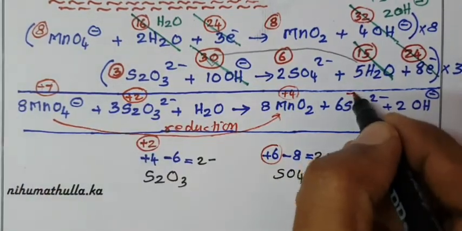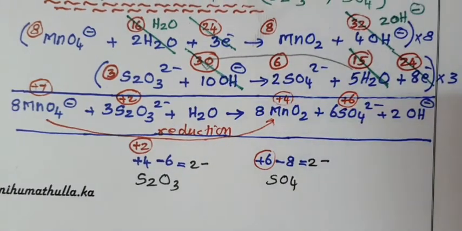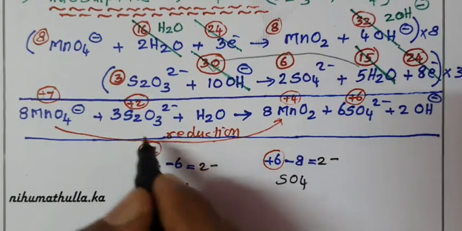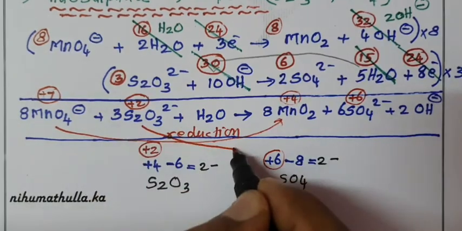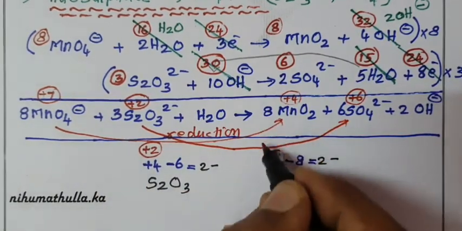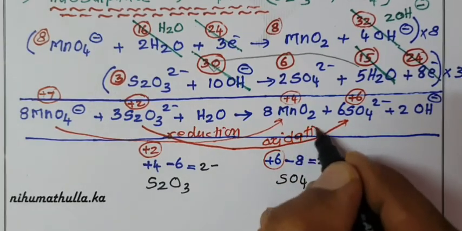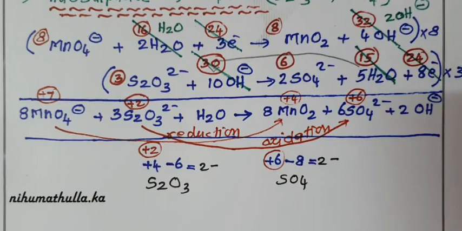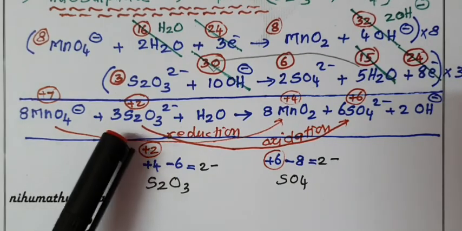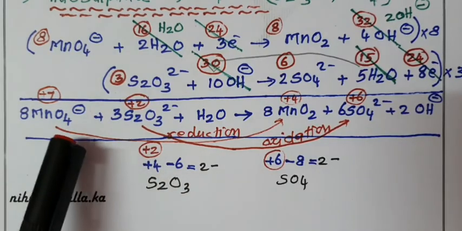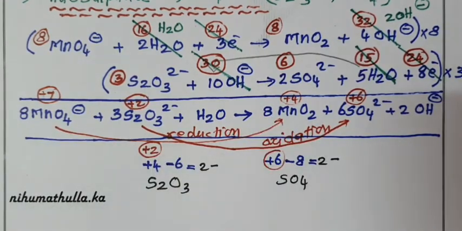In sulfate, sulfur is in plus 6 oxidation state. When you move from left to right, sulfur oxidation state increases. Therefore, it is called oxidation. Potassium permanganate oxidizes thiosulfate into sulfate, but it undergoes reduction giving manganese dioxide.